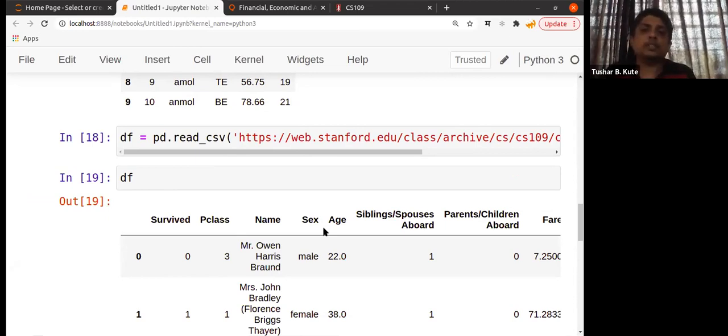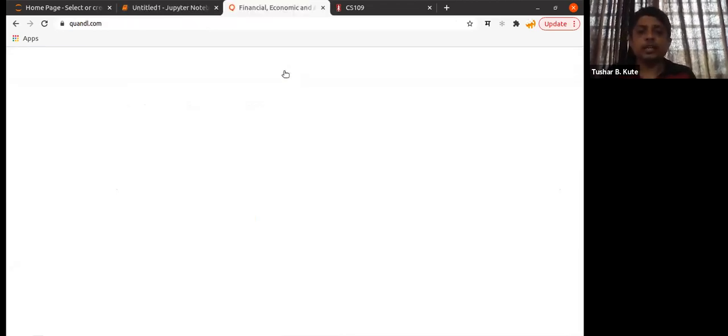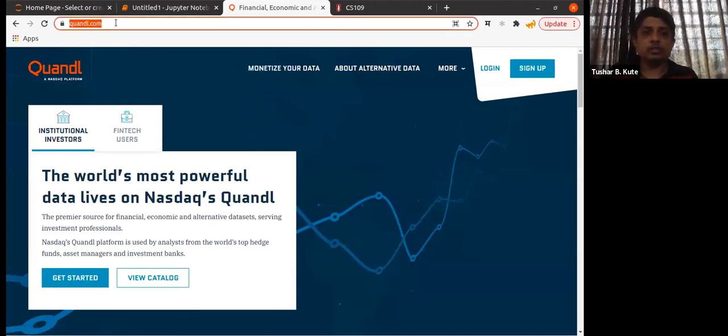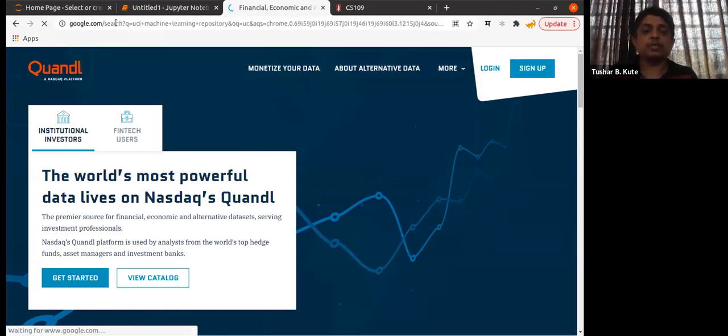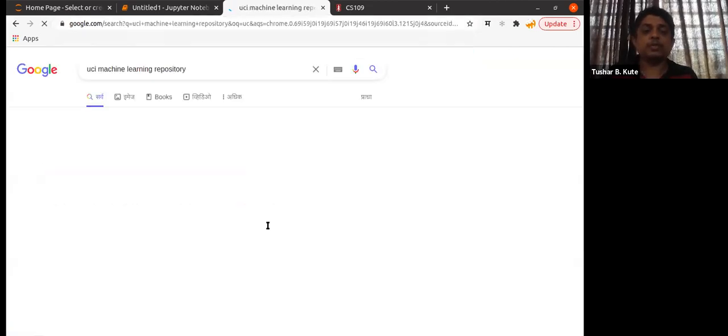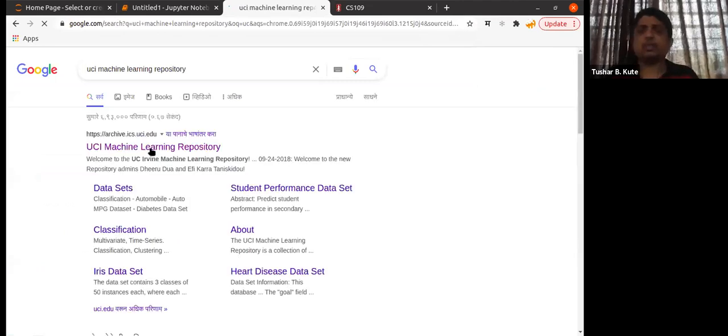And sometimes it may also happen, just check it, that I'm downloading a file from the given link, and that particular data which is present over there does not contain any kind of column names. I'll show you that one. I'll go to the UCI machine learning repository, and from there, the commonly used dataset that I just told you about, I want to download that file.